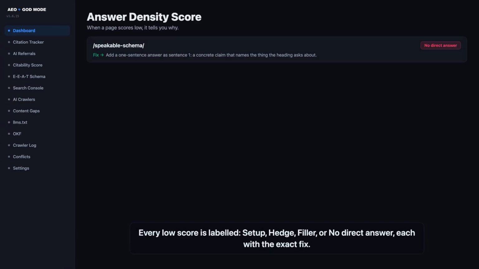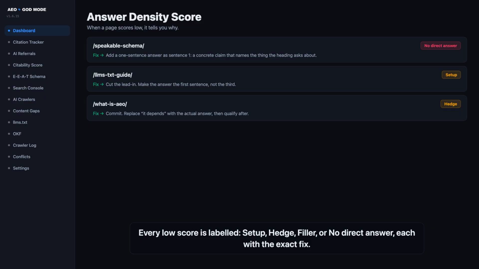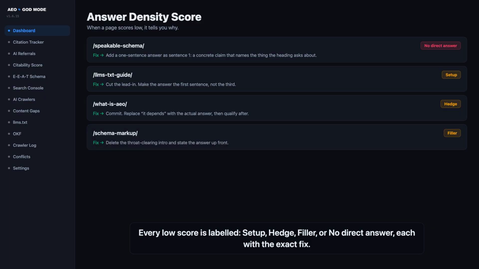When a page scores low, it tells you why, not just that. It reads the first 50 words under each question heading and labels the problem. A setup sentence that leads up to the answer instead of being the answer. A hedge that refuses to commit, a filler intro, or no direct answer at all. Each label comes with the specific fix, so you're never guessing what "improve this" means.